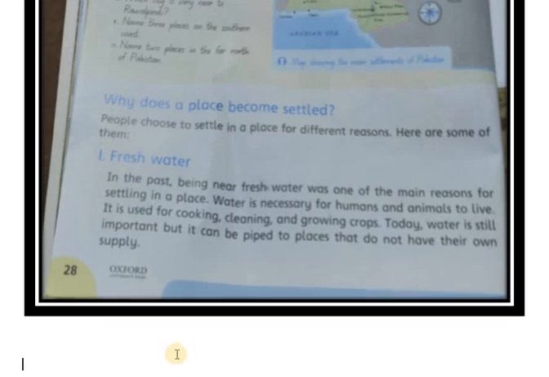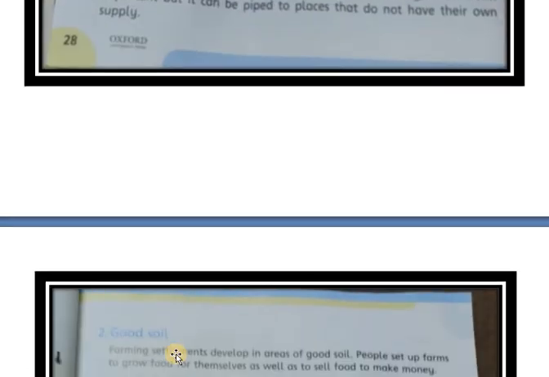I think it is very easy to understand that water is necessary for all of us, for all living things. So all these historical places are settled near the Indus River, so that all the basic fundamental needs of human or living life are met because of fresh water. Now this is the first reason why people settle.